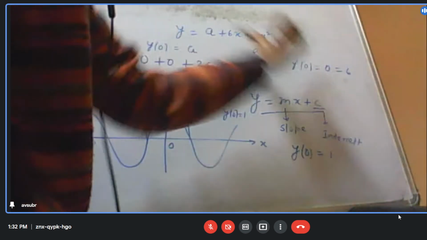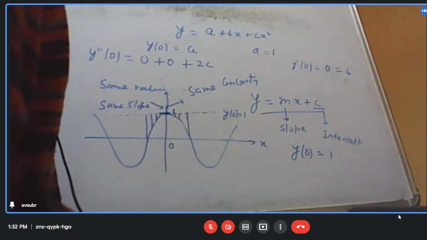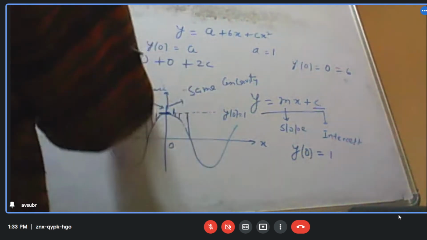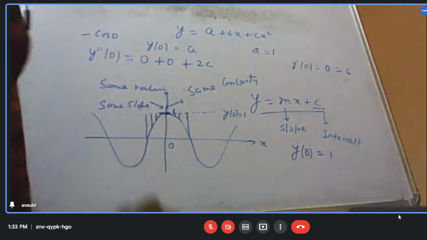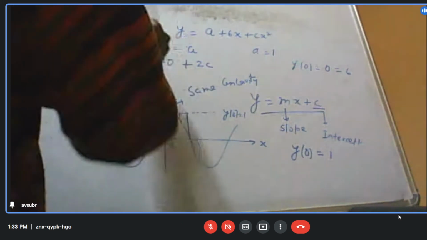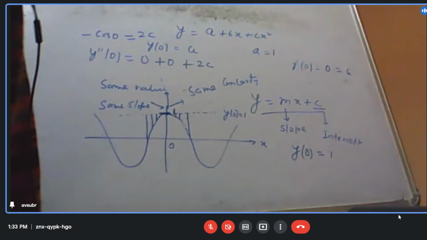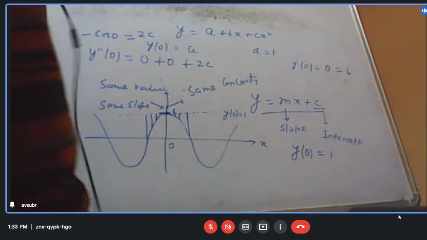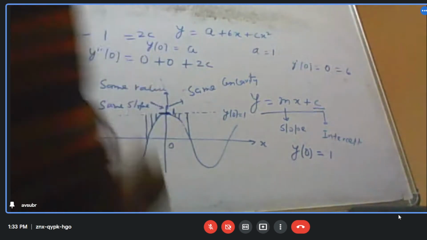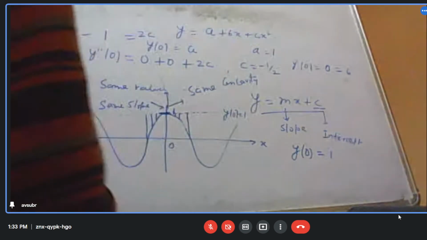We have seen this before in the first case. So y double prime 0 is this one, and y double prime 0 is what? Minus cos 0. So minus cos 0 is equal to twice of c. Minus cos 0 is minus 1. All right, so it means c is equal to minus 1 by 2.